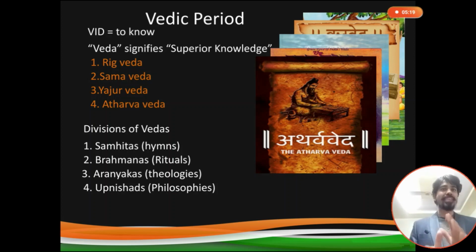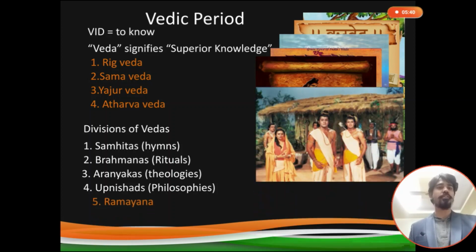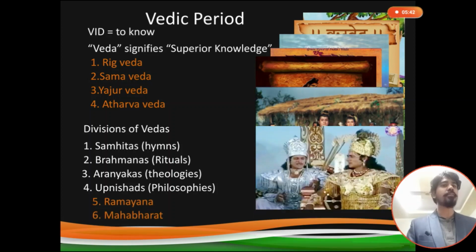We'll be studying the sources of Hindu law when we go for family law 1. Right now we are just concerned about family law 2, hence we are not going into the details. Whenever we conduct the lectures related to family law 1, at that time we'll see these sources in detail. And there are 2 more scriptures, Ramayana and Mahabharata.